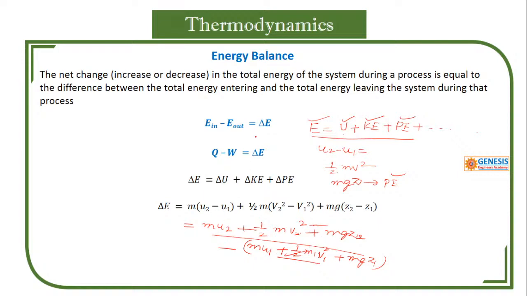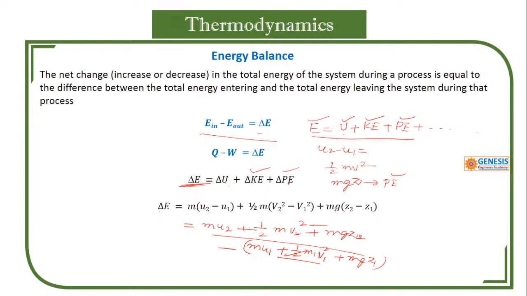So this is the meaning of this, that delta E is nothing but a change in internal energy plus a change in kinetic energy plus a change in potential energy. If you are having change in, that is total energy.